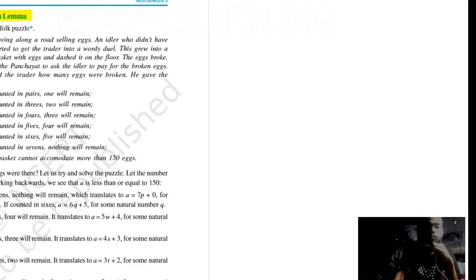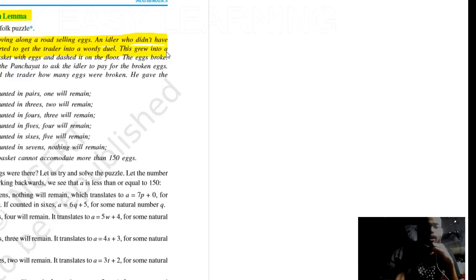Consider the following folk puzzle. A trader was moving along a road selling eggs. An idler who didn't have much work to do started to draw the trader into a wordy duel. This grew into a fight.